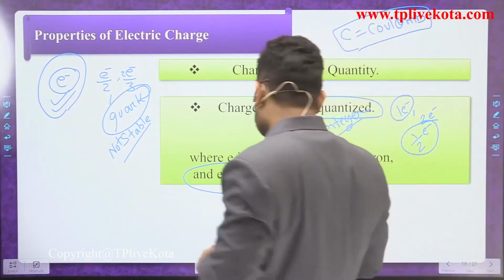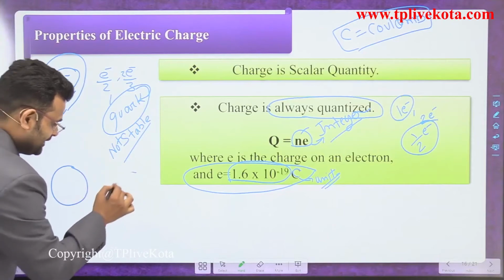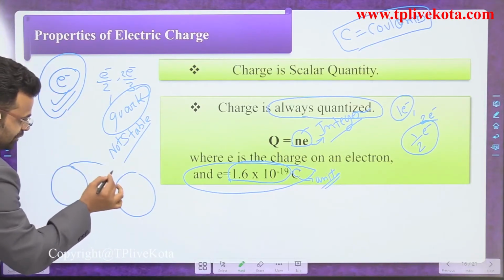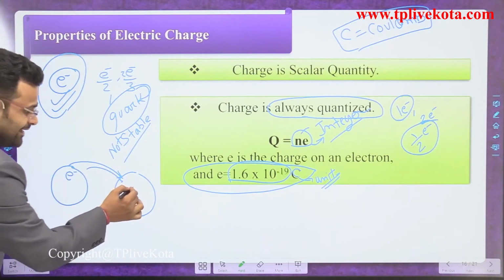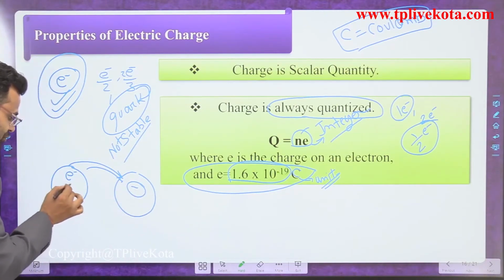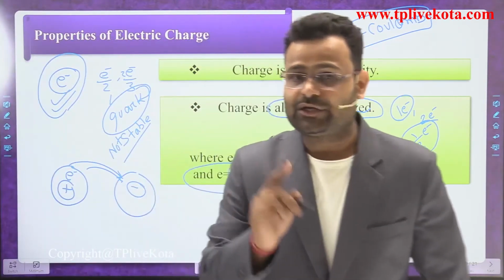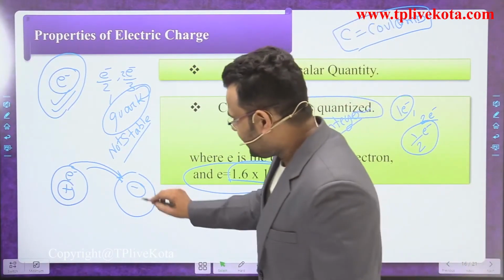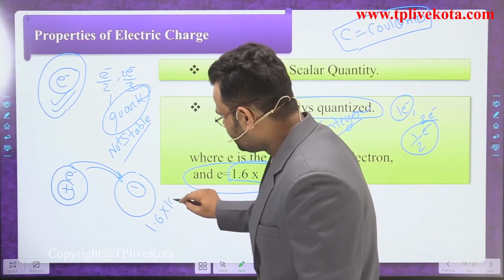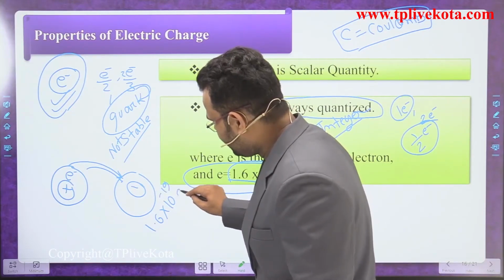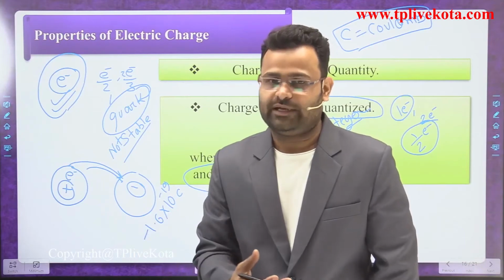coulomb. Let's suppose, dear students, that there is one body and a second body. If one electron is moving into that body, that body has a negative charge, and the other has a positive charge, because the first gets some extra electron, and an electron is a negative charge. So that body has a charge of 1.6 into 10 to the power minus 19 coulomb, but negative, because it has an excess amount of electrons.